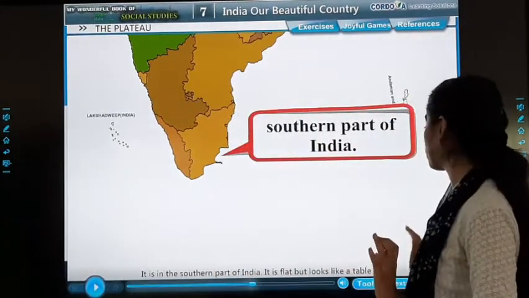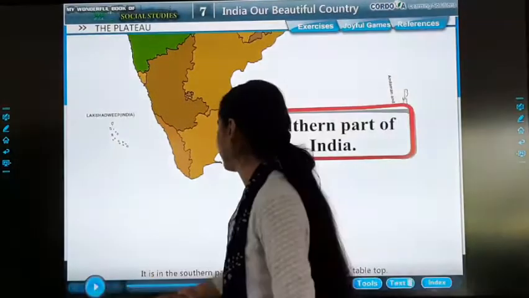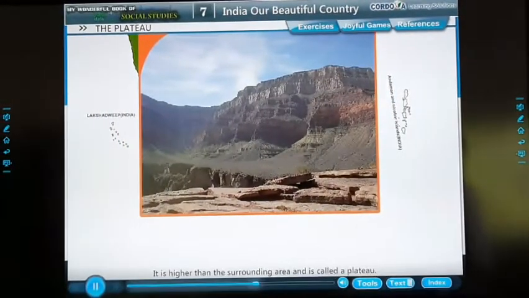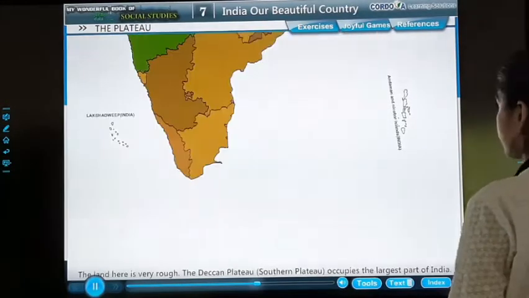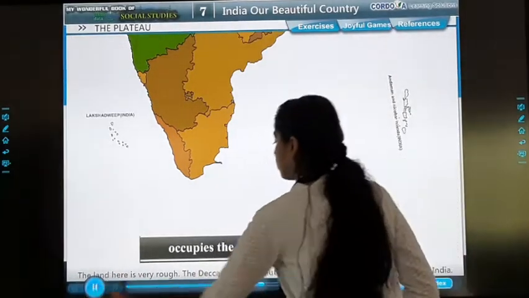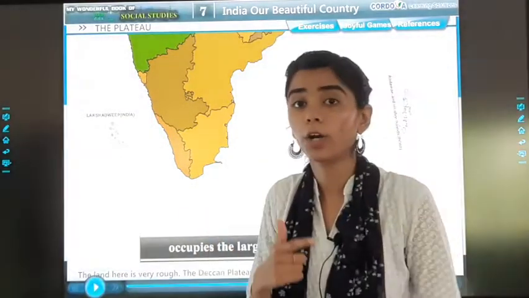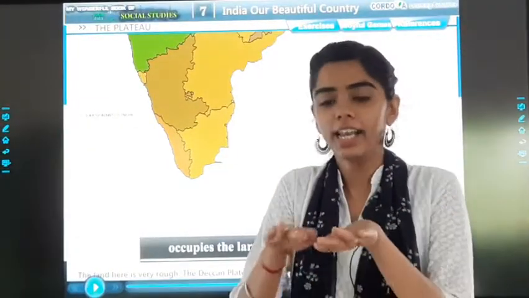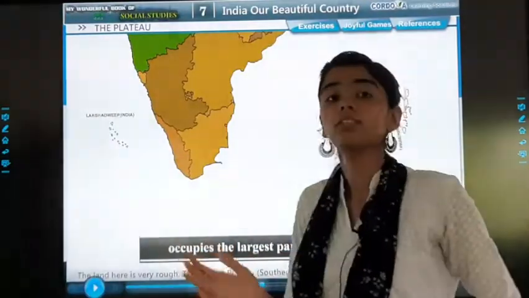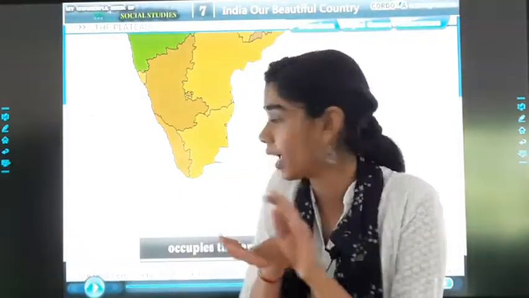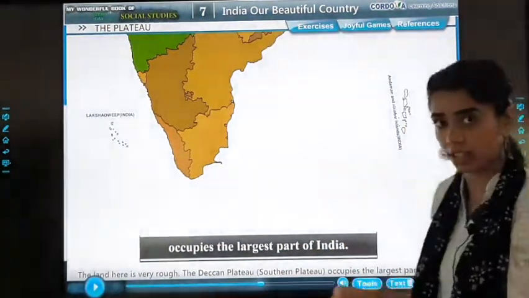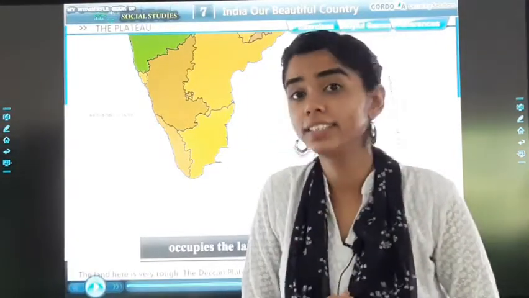It is flat but looks like a tabletop. It is higher than the surrounding area and is called a plateau. The land here is very rough. The Deccan Plateau occupies the largest part of India. Okay, so what we saw that in plains, the land is smooth, that is, it is in level. Now in plateaus, the land is rough. Okay, and the Deccan Plateau occupies the largest part of India. Which plateau? The Deccan Plateau.